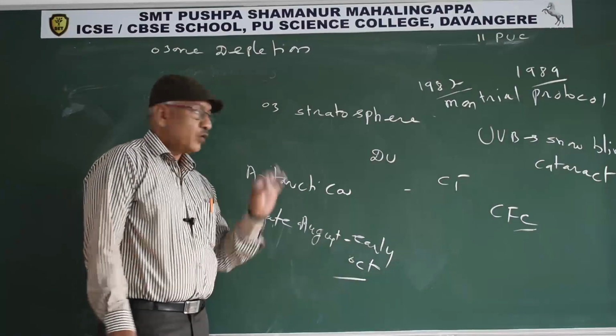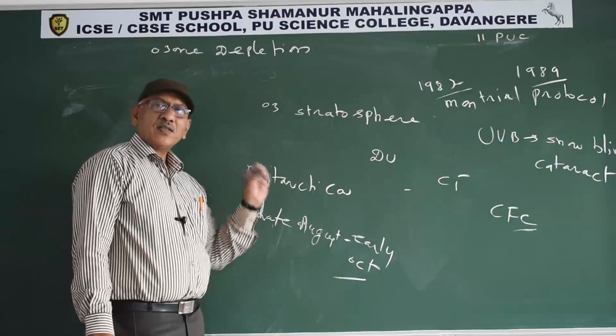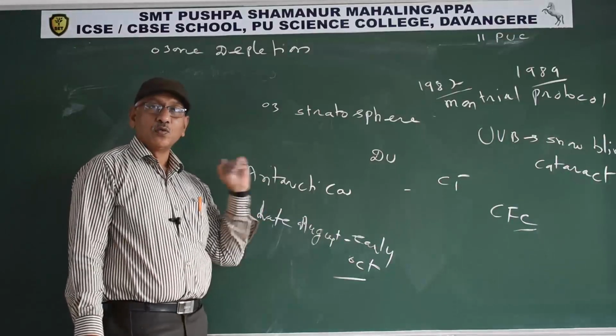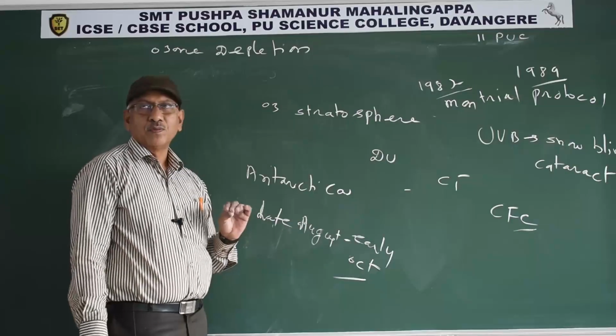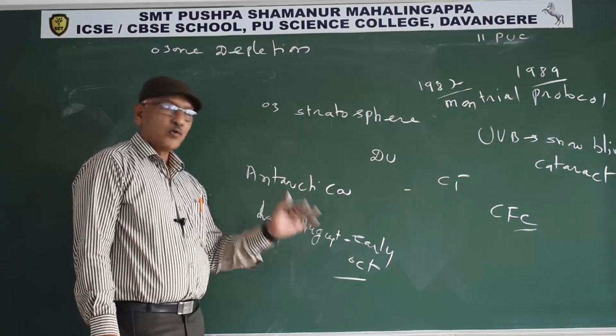Ozone present in the troposphere is considered an air pollutant. It causes respiratory problems. Ozone present in the stratosphere is known as good ozone. Ozone present in the troposphere is bad ozone. The ozone present in the stratosphere, what is the stratosphere?